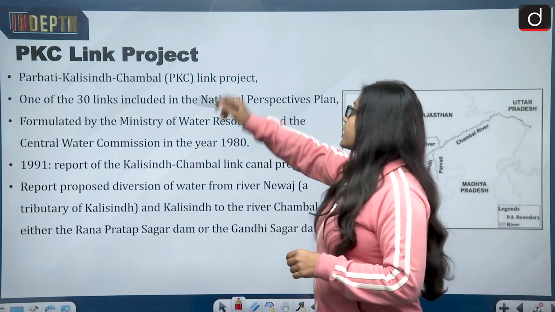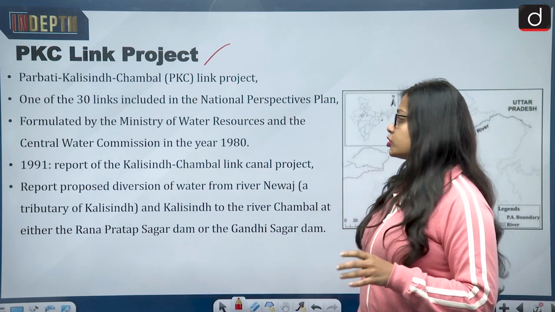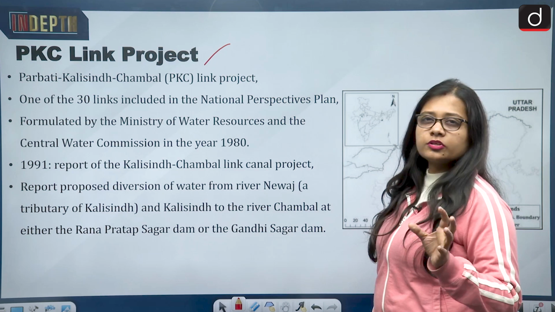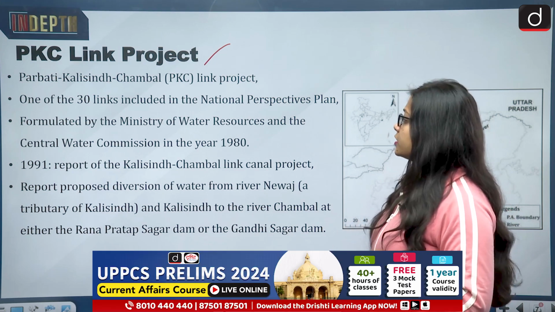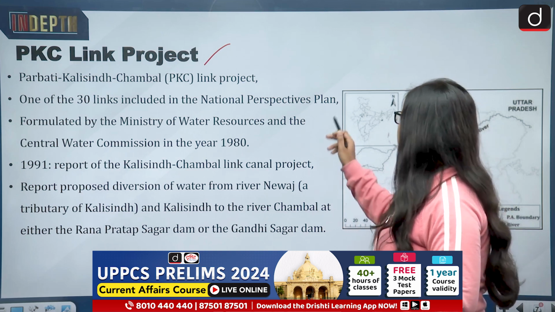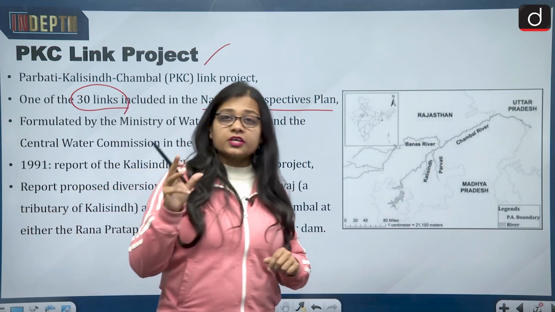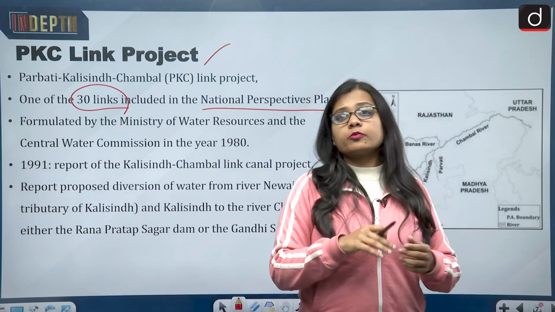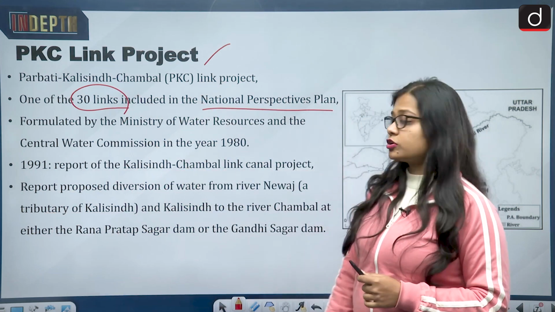Now comes the PKC link project. Now we are specifically talking about the PKC link project. It is the Parbati Kali Sindh Chambal link project. These are the 3 rivers that I just showed you. This is one of the 30 links included in the National Perspective Plan. The National Perspective Plan talks about 30 interlinking of river projects, and one among these 30 is the PKC link project.